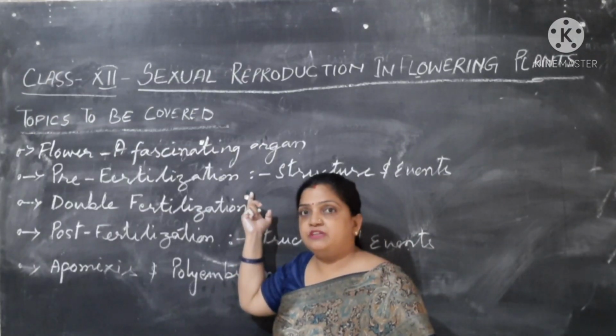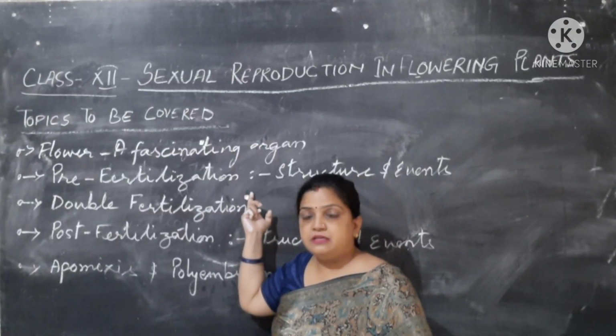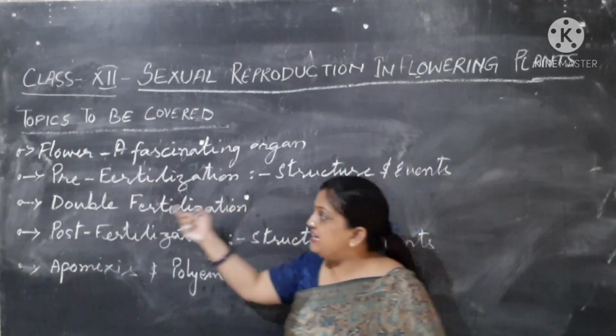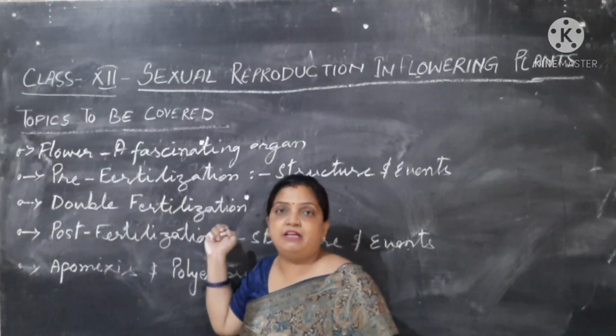After the development of the flower structures, the time will come when fertilization will take place. And why I have mentioned double fertilization, you will understand while going through the chapter.